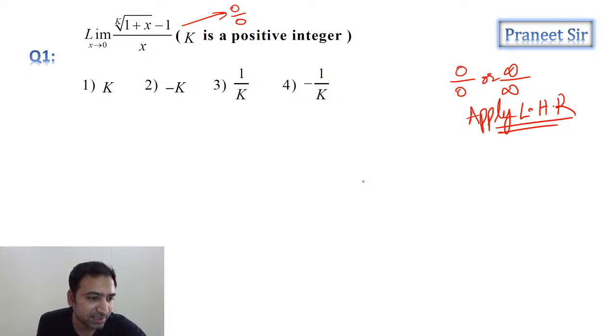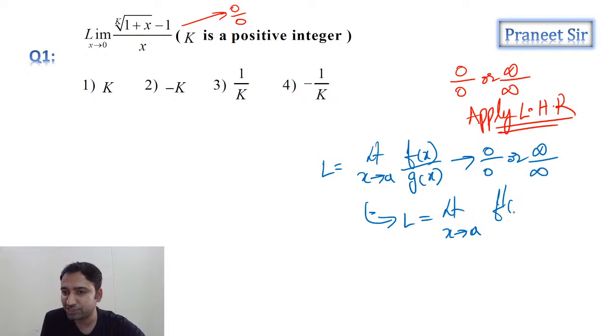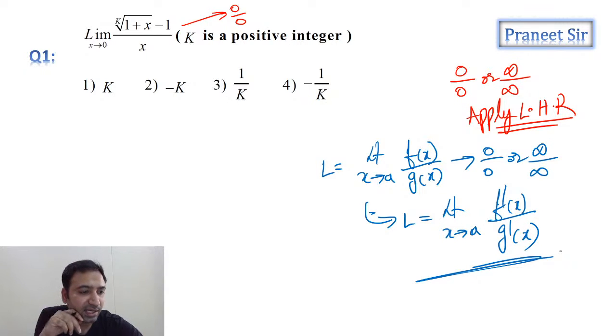What is L'Hospital's rule, guys? English batch, Sankalp, whatever I have shown you is English batch. So according to L'Hospital's rule, if limit x tending to a, f of x by g of x, is of the form 0 by 0 or infinite by infinite, let's take it as some L, then we can write L is equal to limit x tending to a, numerator differentiation by denominator differentiation. This is called L'Hospital's rule.